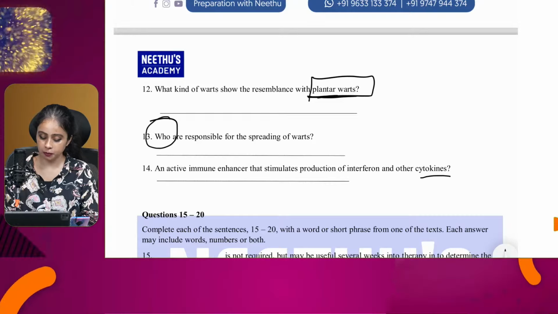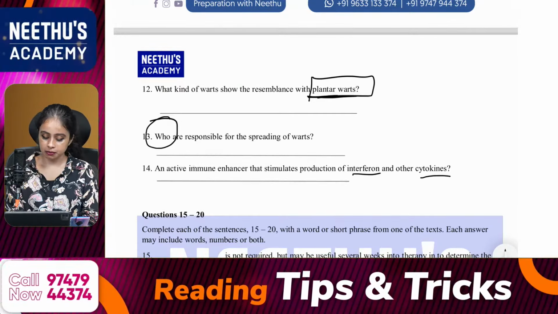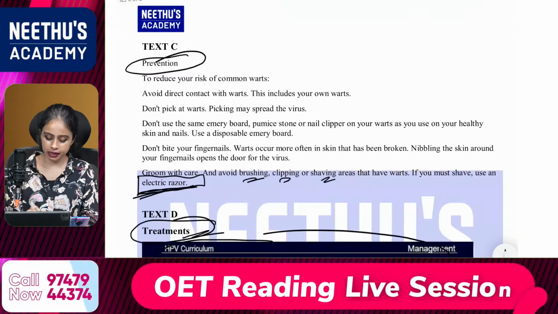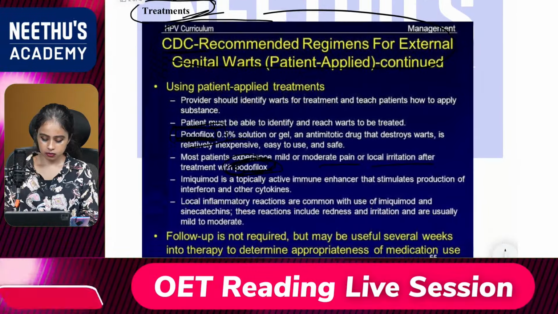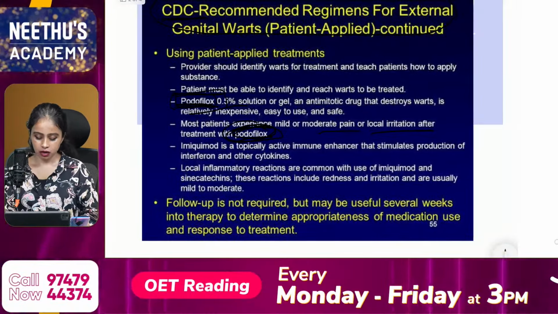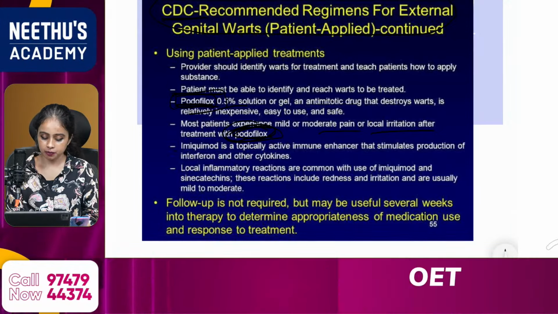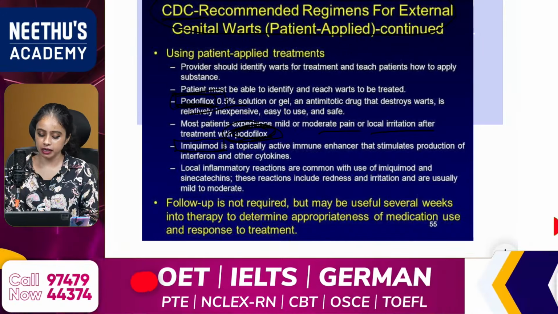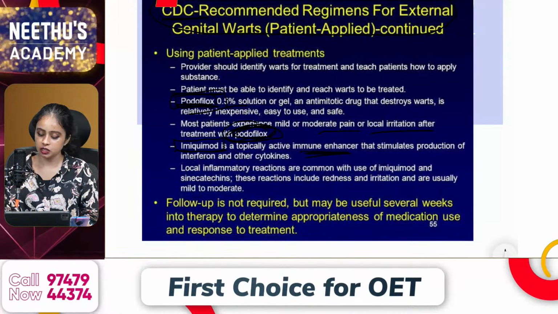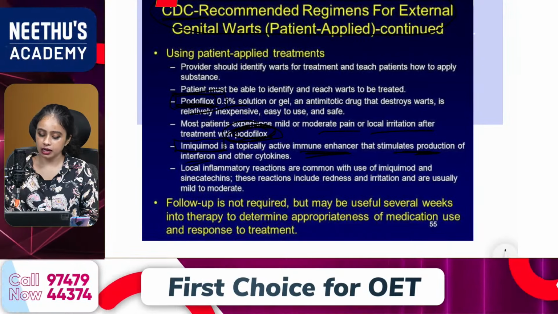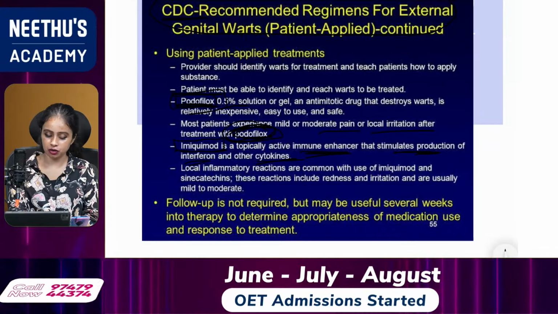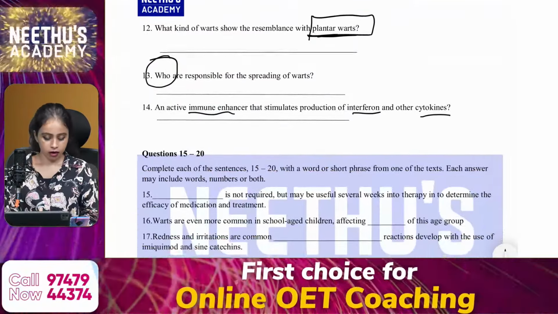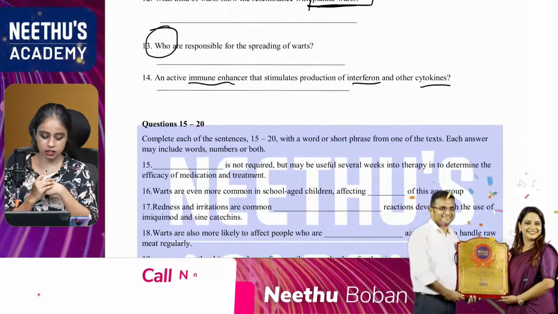So the answer should be from text D, because immune enhancer, that is the question. Okay, so which is from text D? The answer is from the second last bullet point, imiquimod. That should be the answer, the first word itself. Imiquimod is a topically active immune enhancer that stimulates production of interferon and other cytokines. So the answer should be imiquimod, which is from text D, the second last point. Okay, Marin, excellent. Binsi, very good. Tessie, Sunu, yes.